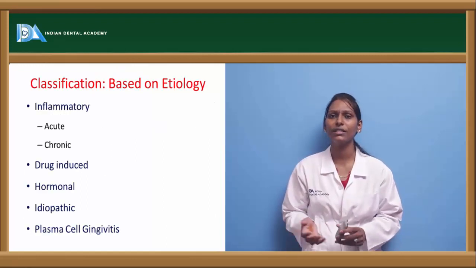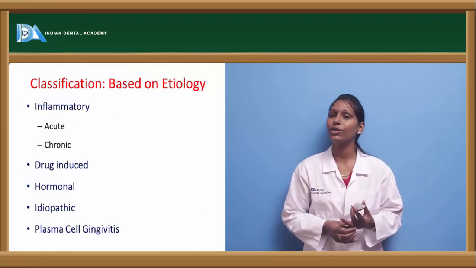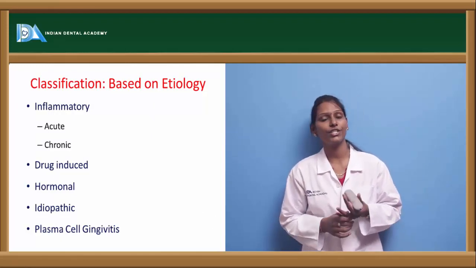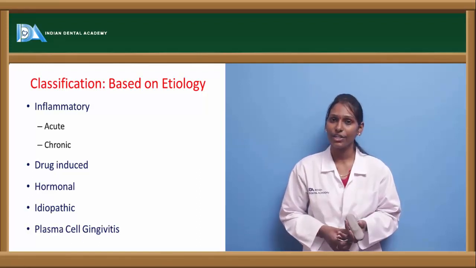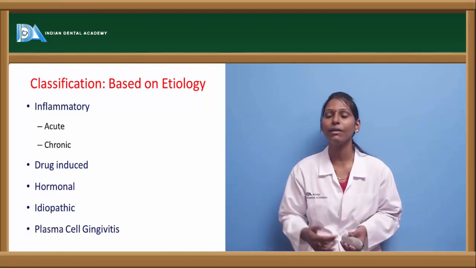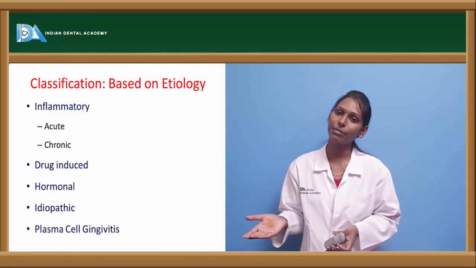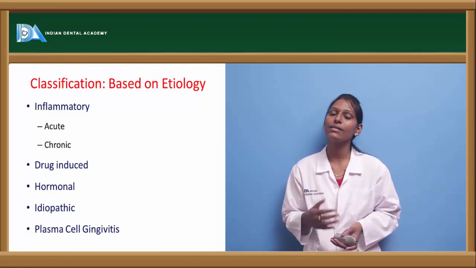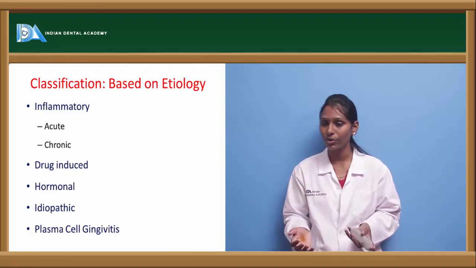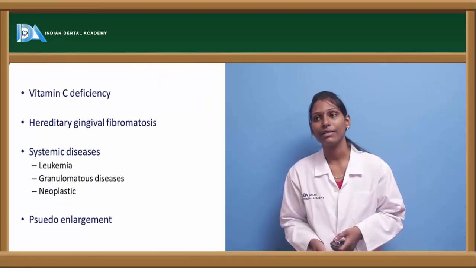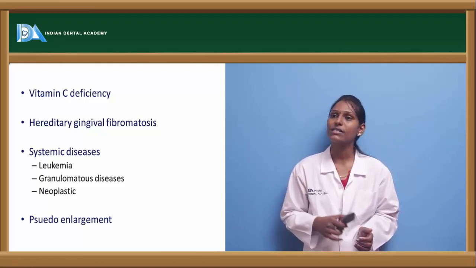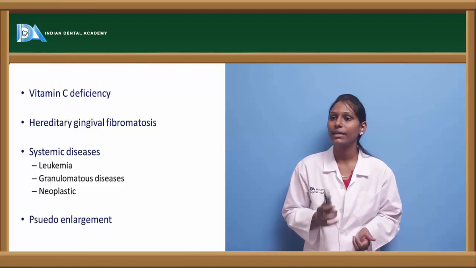Based on the etiology, gingival hyperplasia is classified into various types. One is the inflammatory condition, which can be either acute or chronic. Then drug-induced gingival hyperplasia. It can be hormonal-induced hyperplasia such as in pregnancy and puberty. Sometimes it can be idiopathic gingival hyperplasia, where the exact underlying cause is not known, and conditions like plasma cell gingivitis and vitamin C deficiency, hereditary gingival fibromatosis, and systemic diseases which include leukemia, granulomatous diseases and